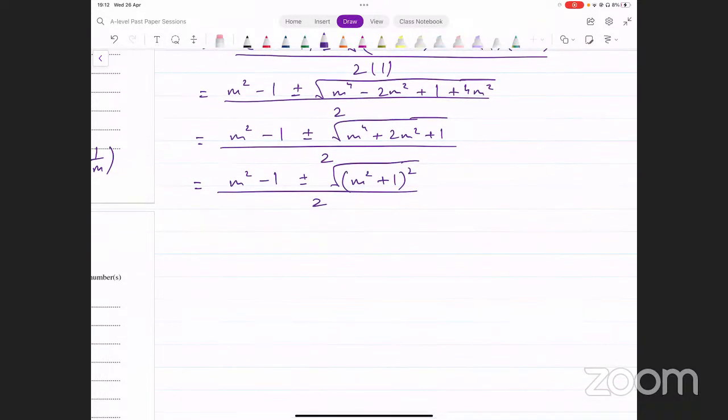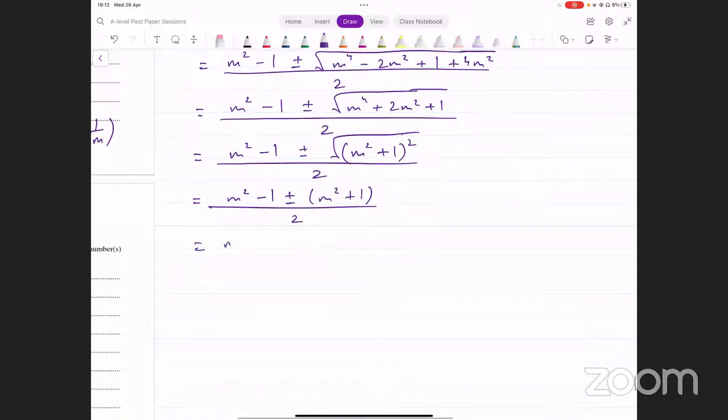And then the square and square root get cancelled, and you have m squared minus 1 plus minus (m squared plus 1) whole divided by 2. And you either get (m squared minus 1 plus m squared plus 1) divided by 2, or you get (m squared minus 1 minus m squared minus 1) divided by 2.